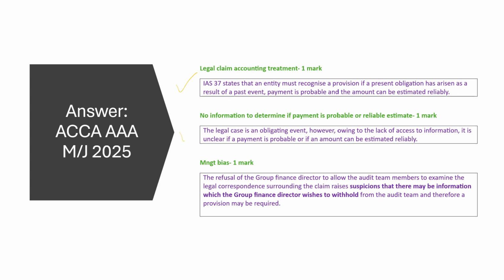Now, as auditors, we know that the legal case is a present obligation because of a past event, but because I did not have access to information, I can't say whether the payment is probable or if an amount can be estimated reliably. The refusal of the finance director to let them access information is quite suspicious because the director might have information that they're trying to hold, which is basically an indication of management bias. So we are building our case for saying why the audit committee should have intervened.